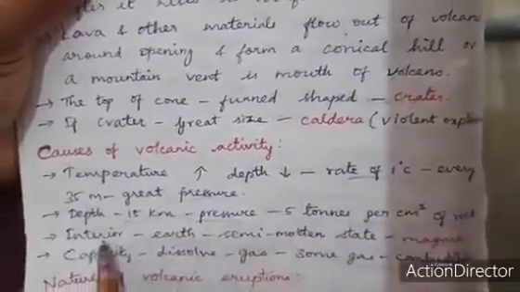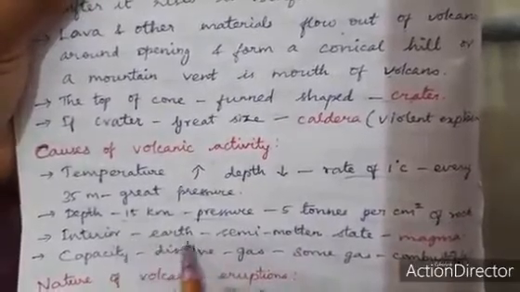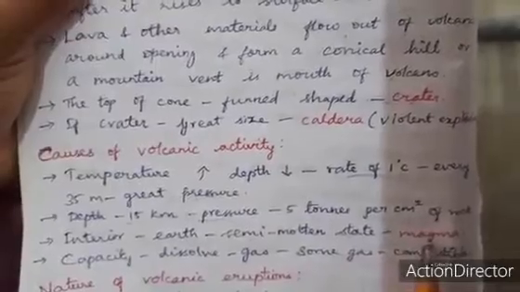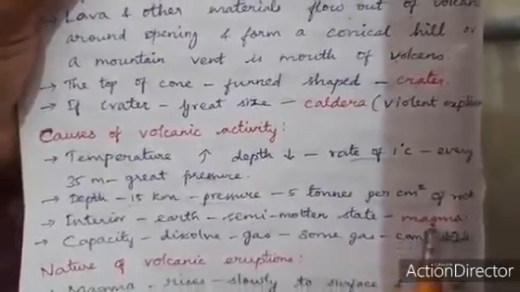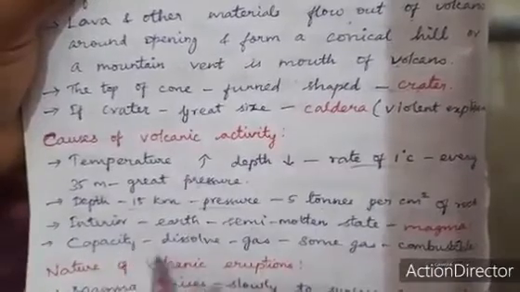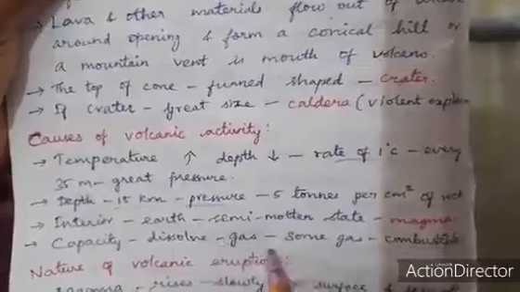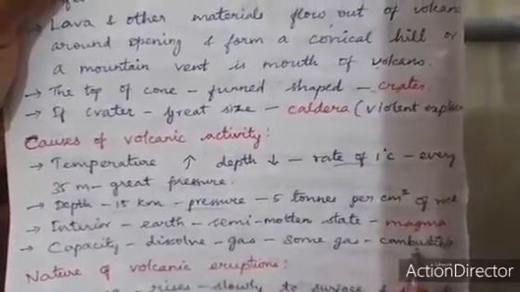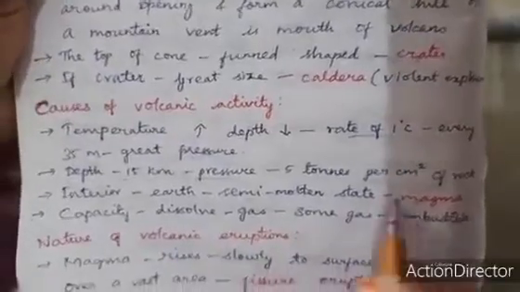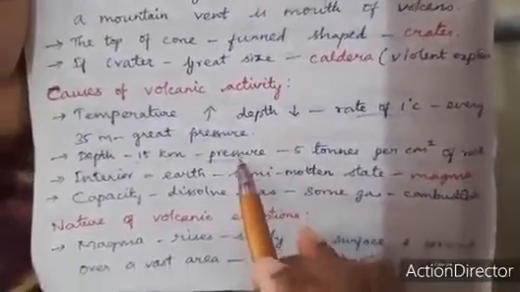In the interior of the earth there is a semi-molten state. It is called magma. The magma has the capacity to dissolve gas, but some other gases are combustible. Understand this, due to this only the volcano arises.